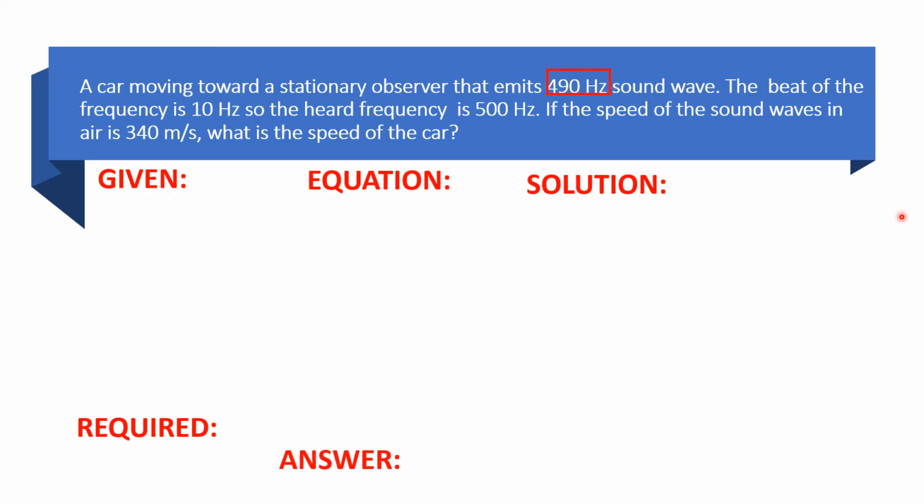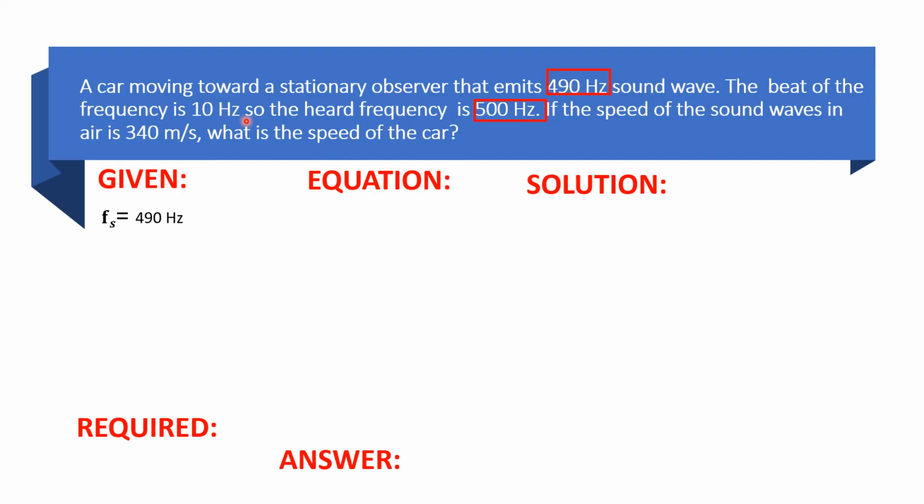As you can see in the problem, we have 490 Hertz. That is the frequency of the sound emitted by the stationary object, so that is F sub S. Let's put it on the given. Another one, we have 500 Hertz. Why didn't I take 10 Hertz? Because the problem says the car is moving toward the stationary object, which emits 490, and the beat of the sound is 10, so 490 plus 10 is 500 Hertz.